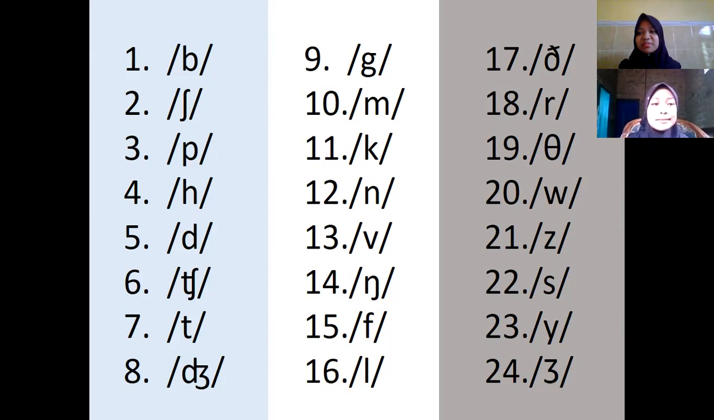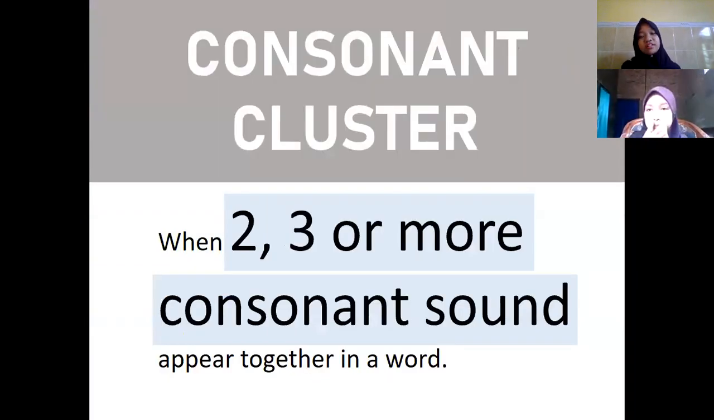Okay, the presentation will be continued by me. So, after we know the 24 consonant sounds in English, now we will learn about consonant clusters. What is a consonant cluster? A consonant cluster is a group or a sequence of consonant sounds that appear together in a syllable without a vowel between them. To make it easy to understand, a consonant cluster happens when 2, 3, or more consonant sounds appear together in a word.